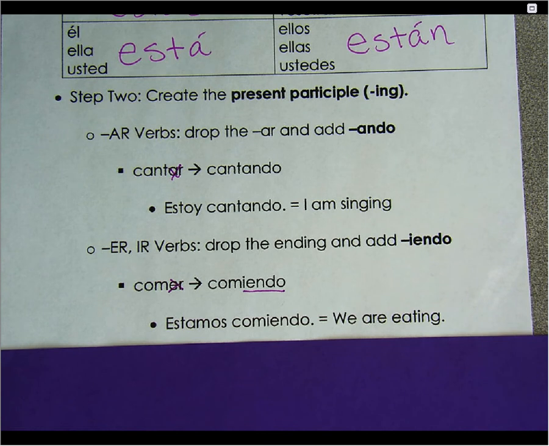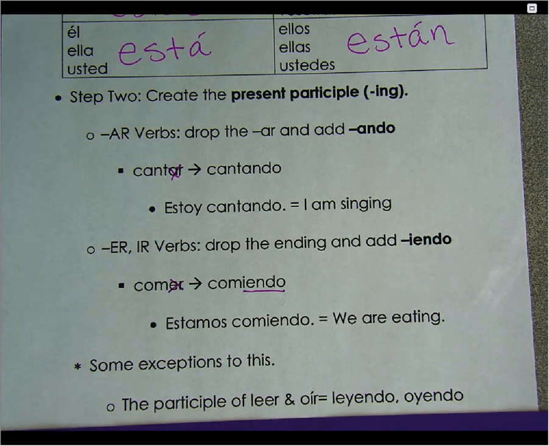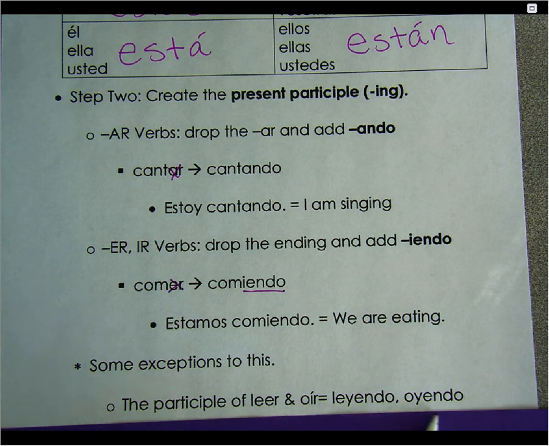And there are a couple of exceptions, always. I mean, this is pretty standard. There aren't a whole lot of irregulars, but the participle of leer and oír, instead of using an I, uses a Y. So leyendo and oyendo. I am reading, estoy leyendo. I am hearing, estoy oyendo. Okay, you only have to know these two as irregulars.